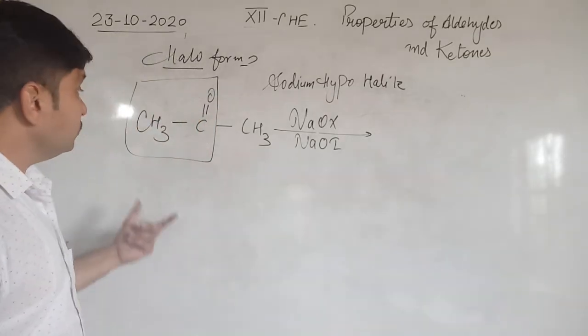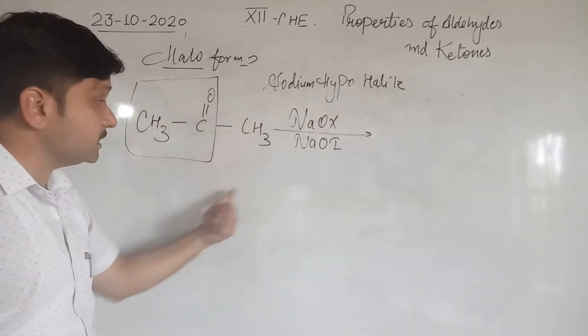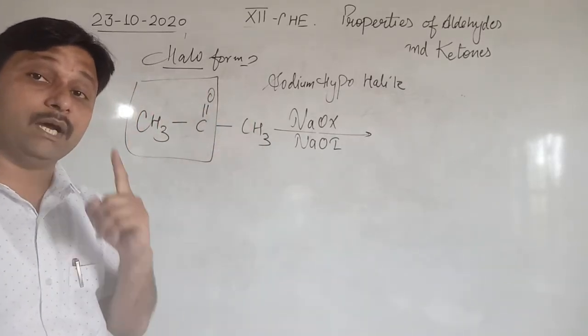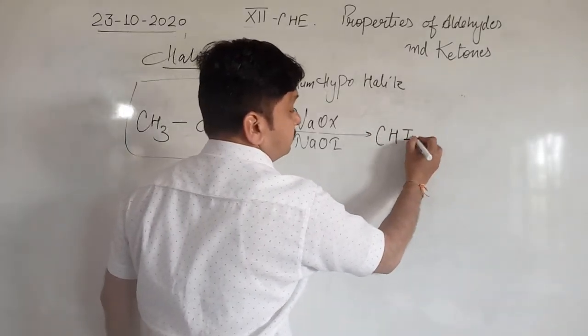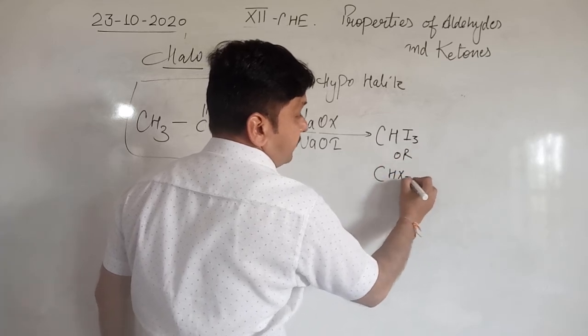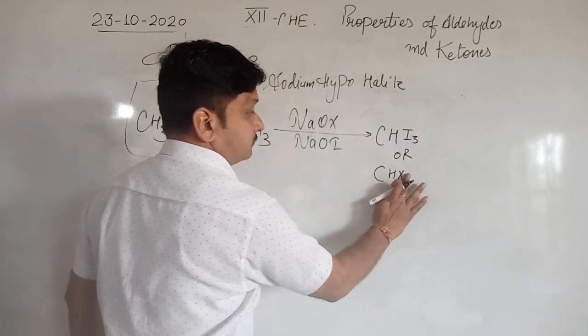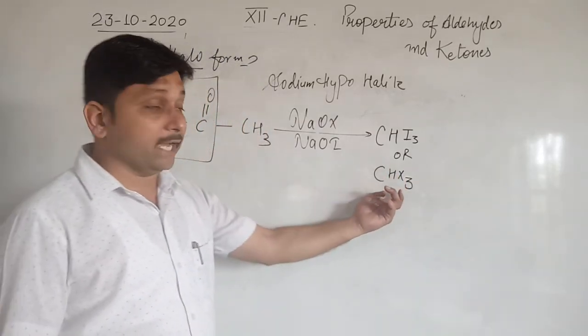Clear? So one carbon from this carbon chain converts into the haloform, that is CHX3.